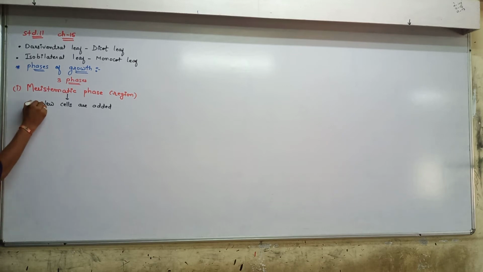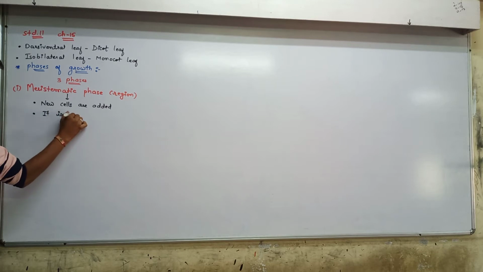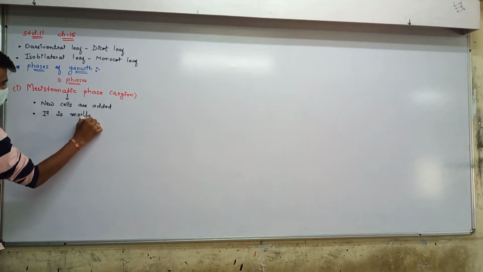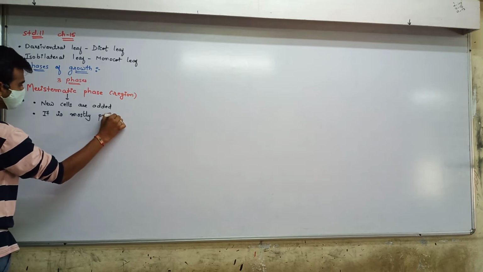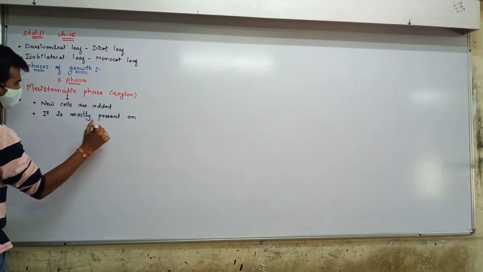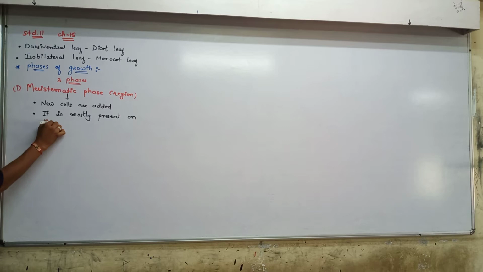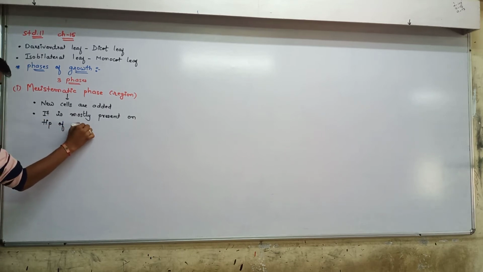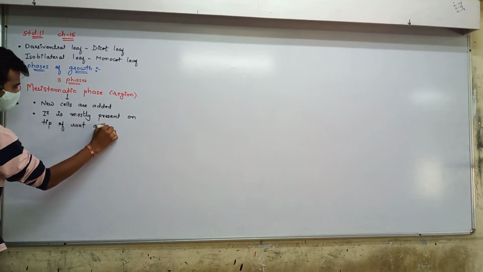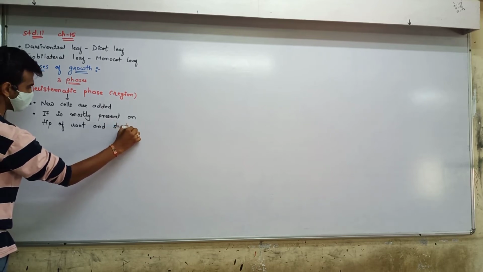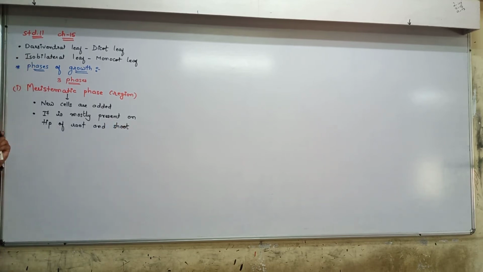It is present on the tip of root and shoot. I'm not saying that it is absent in the axillary bud or the like, but it is present there. But here I am mainly talking about the primary meristem only.